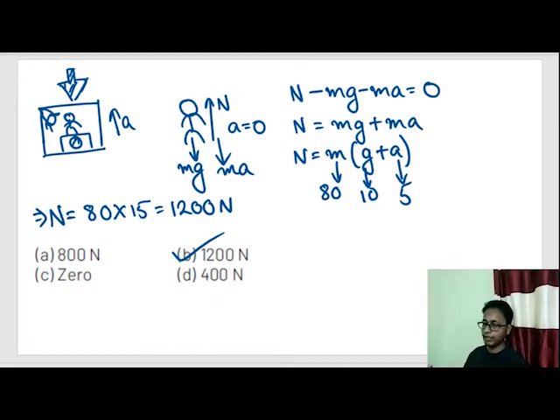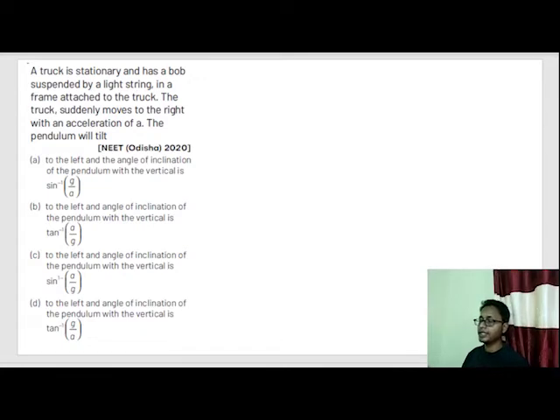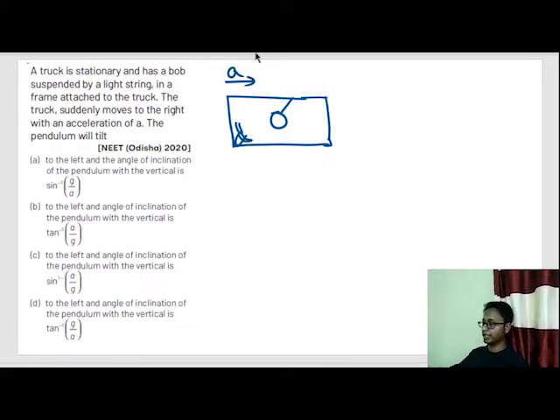Now let's do a new problem. A truck is stationary and has a bob suspended by a light string in a frame attached to the truck. The truck suddenly moves to the right with an acceleration of a. The pendulum will tilt. I have already solved this problem by two methods. One is by the observer sitting on the ground, and the second is by an observer sitting inside the truck. So let's say this observer was sitting inside the truck, and the frame was moving with acceleration a. So the observer was moving with acceleration a.